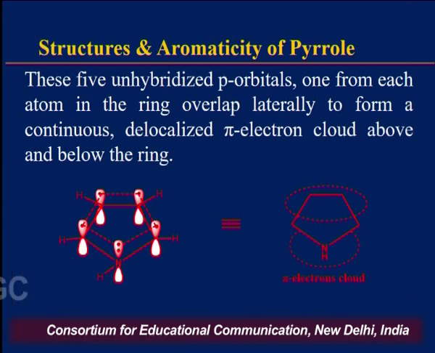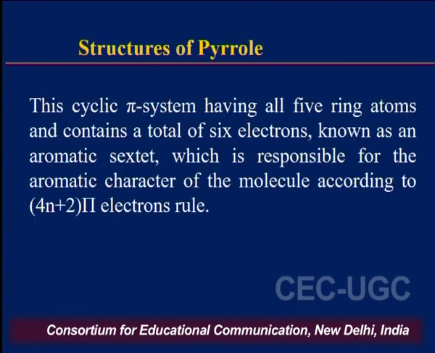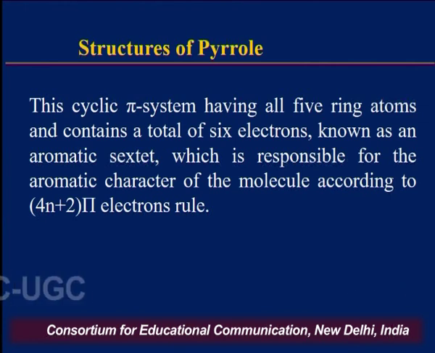You will see in this figure that 4 carbon atoms and 1 nitrogen atom form a pi electron cloud above and below the plane of the ring. This cyclic pi system has all 5 ring atoms and contains a total of 6 electrons: 1 electron from each of the 4 carbon atoms and 2 electrons from the nitrogen atom.